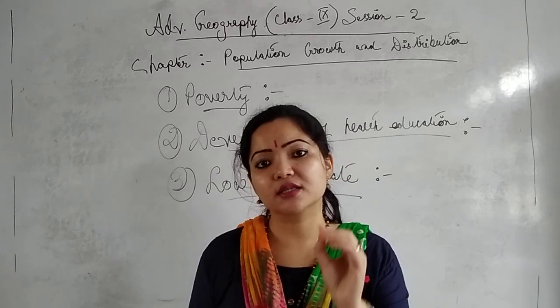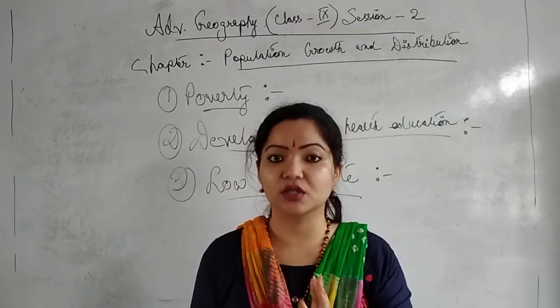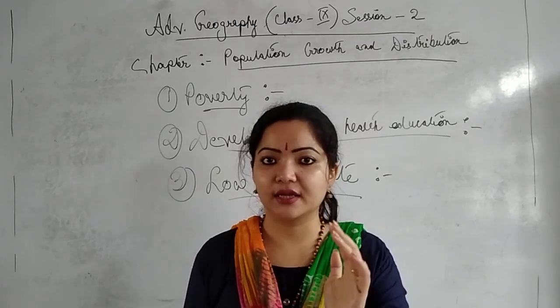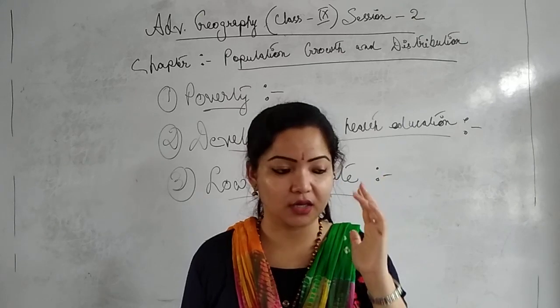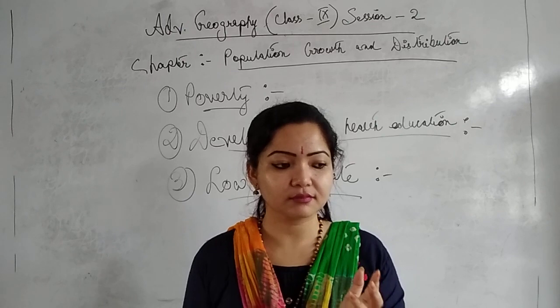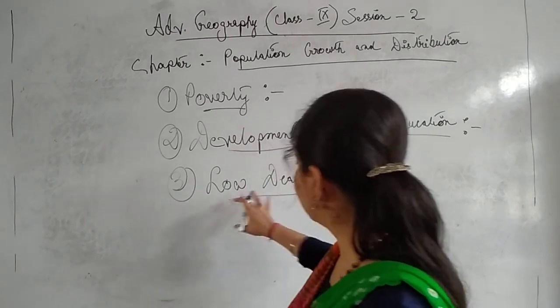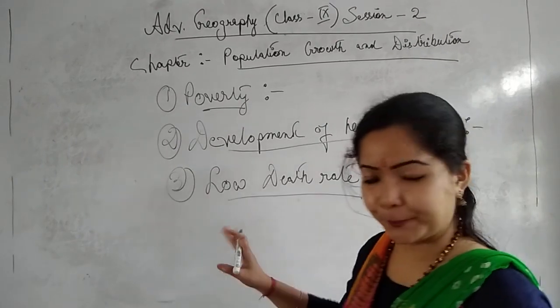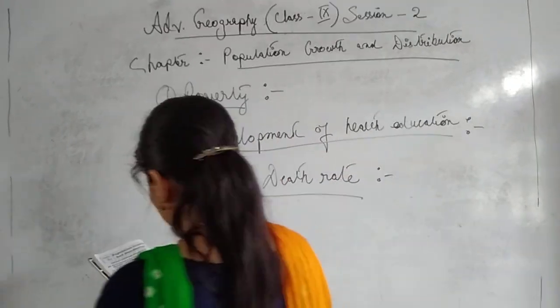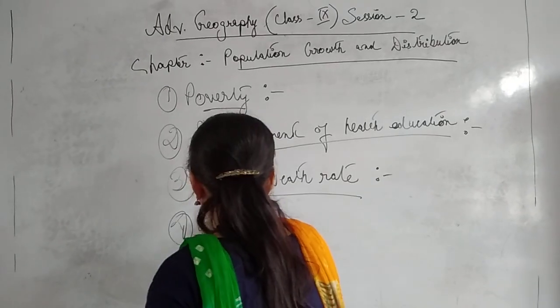Due to the improvement in medical science and technology, the growth rate has been rising at an alarming rate, and at the same time the death rate has decreased. So this is what low death rate means. Is it clear? Next we will go to development of transport and communication.